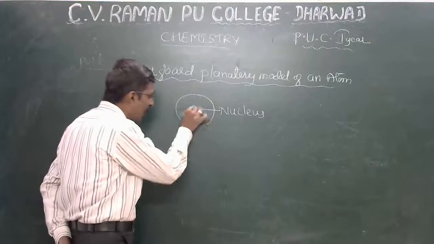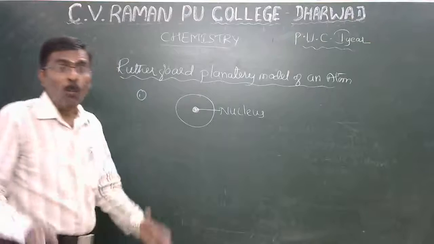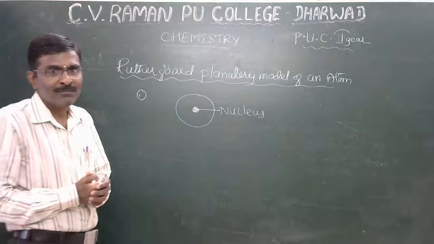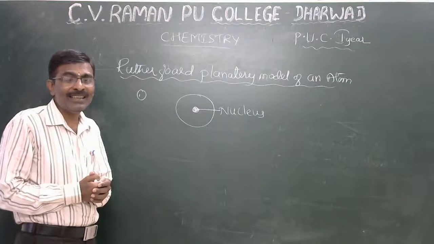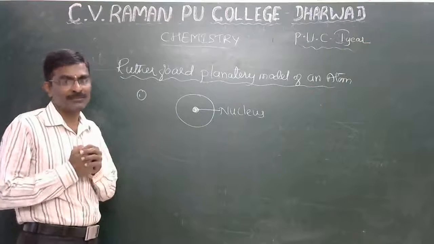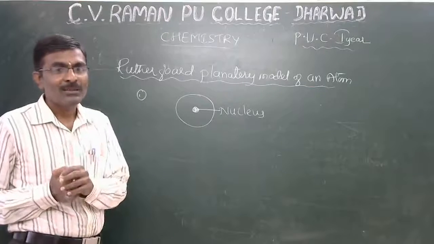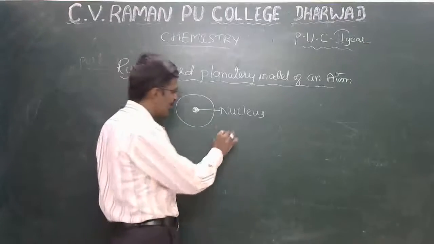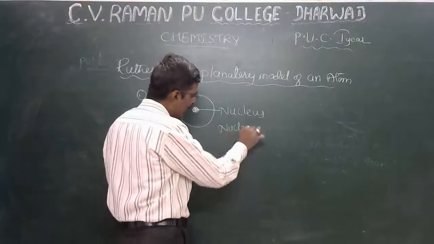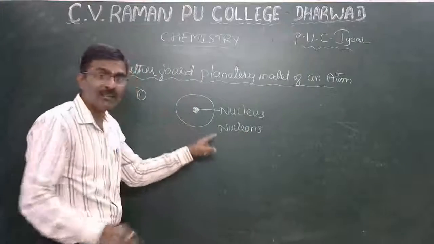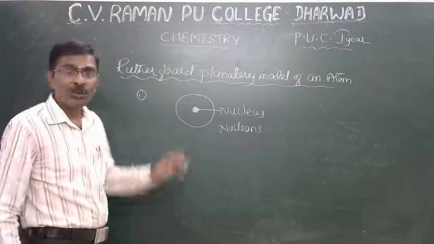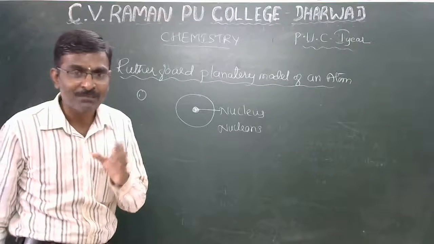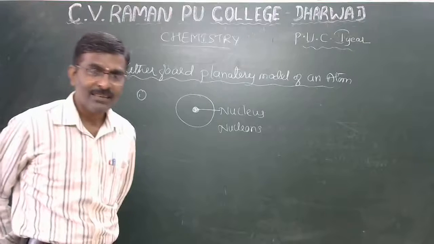The positive part, the nucleus, is more concentrated in the atom. The protons and neutrons in the nucleus are called nucleons. The nucleus is where most of the concentration in the atom is. This is the first point.